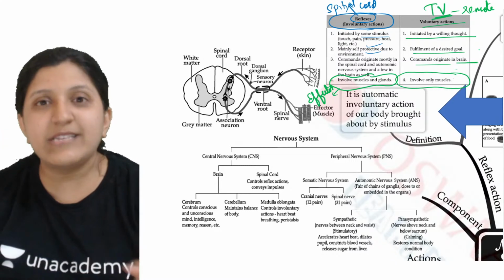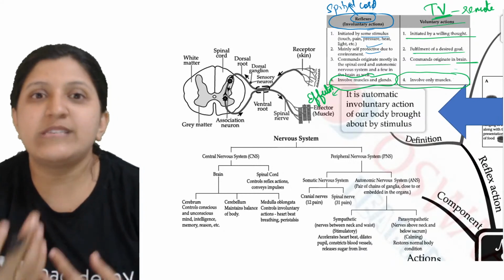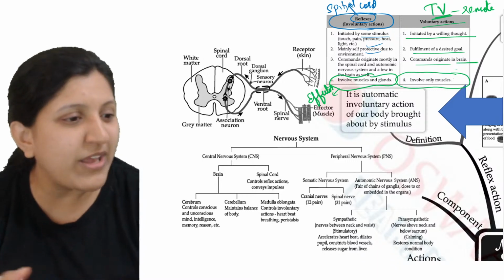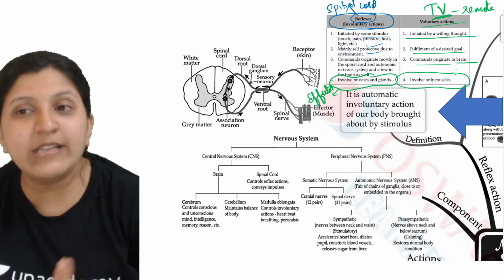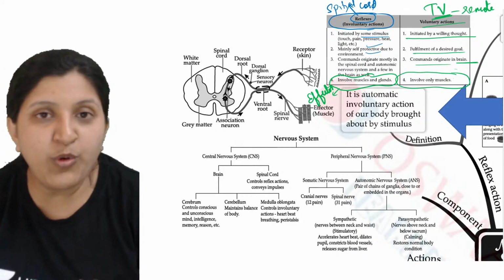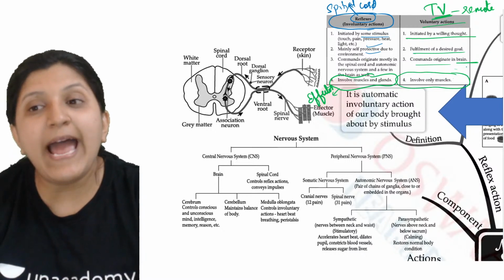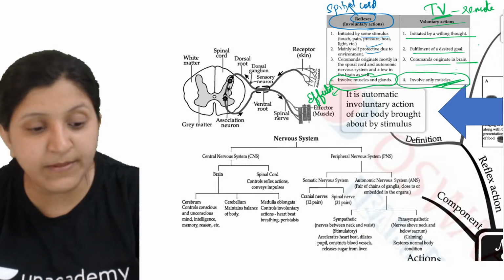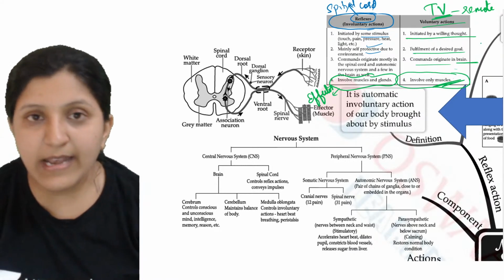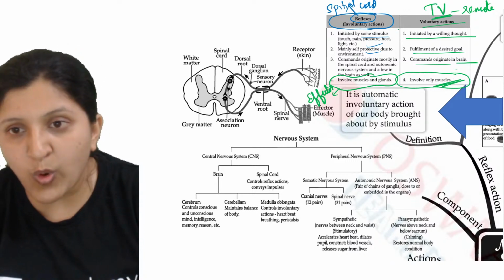You can't just sit here and say, pituitary gland, please produce some TSH, ACTH, whatever you try to say. This will not happen. This is all under the control of the brain and the spinal cord, that is the central nervous system. So in that case, it is involving just a muscle, but not the glands. Okay, so this is with respect to voluntary and involuntary action.